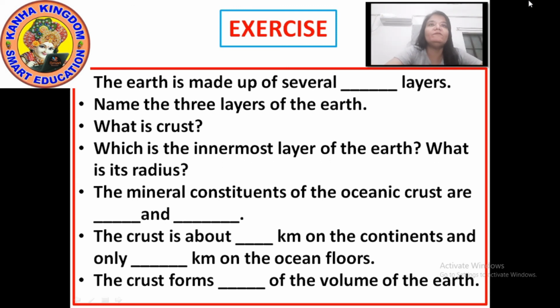This is the end of this session, part 1 session. In part 2 we will meet soon with the rest of the chapter, that is rocks and minerals. What are these rocks, what are the types of rocks, and what are the uses of rocks. We will see in part 2.